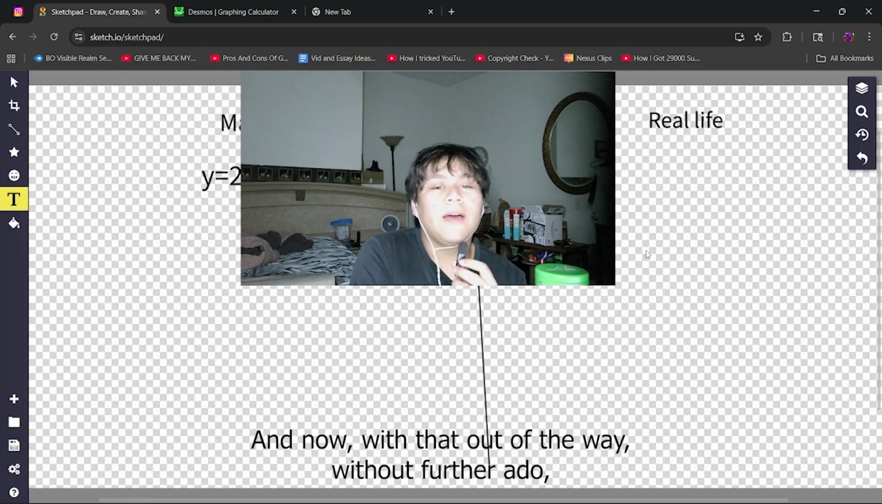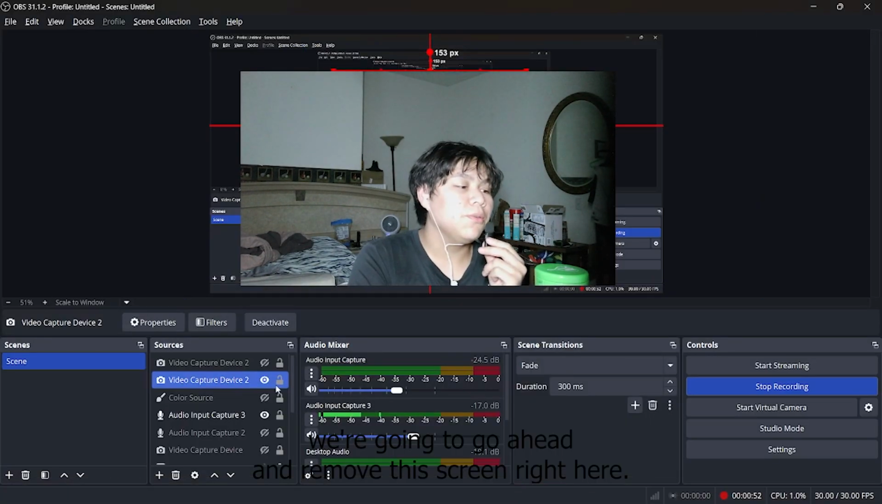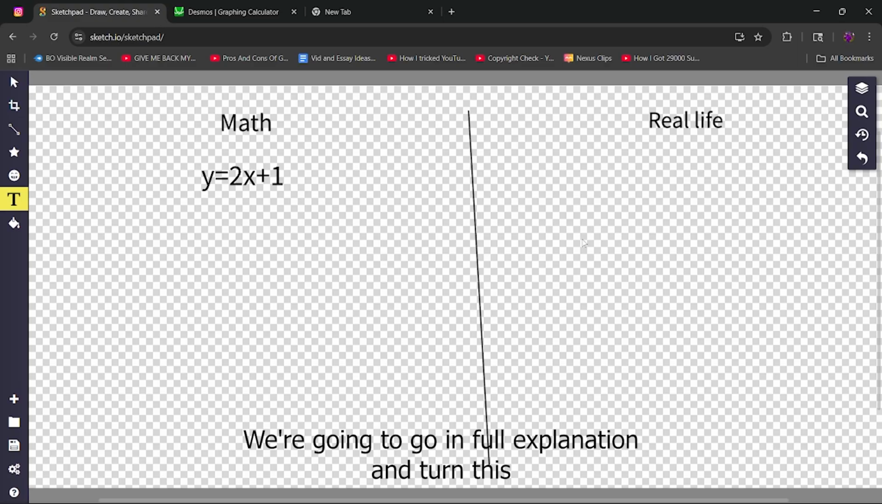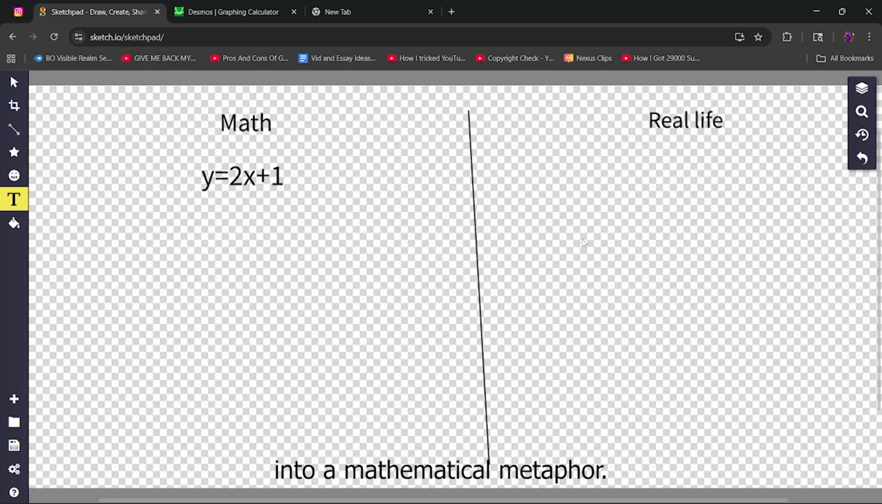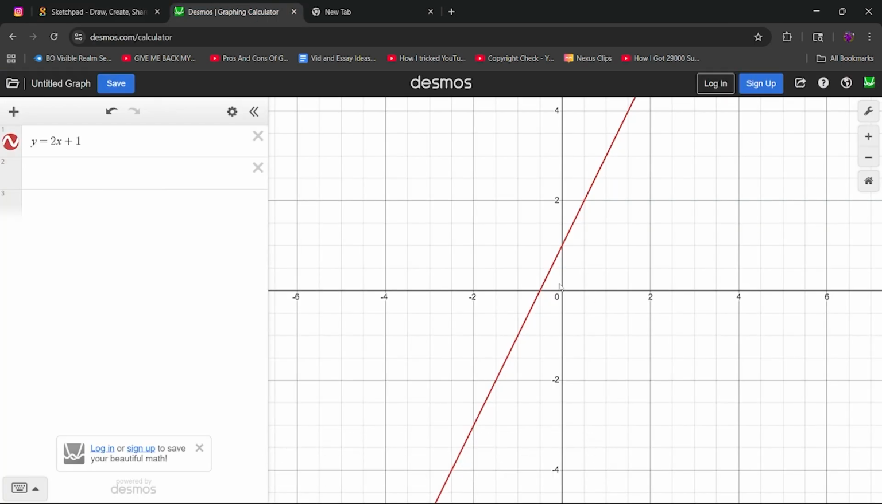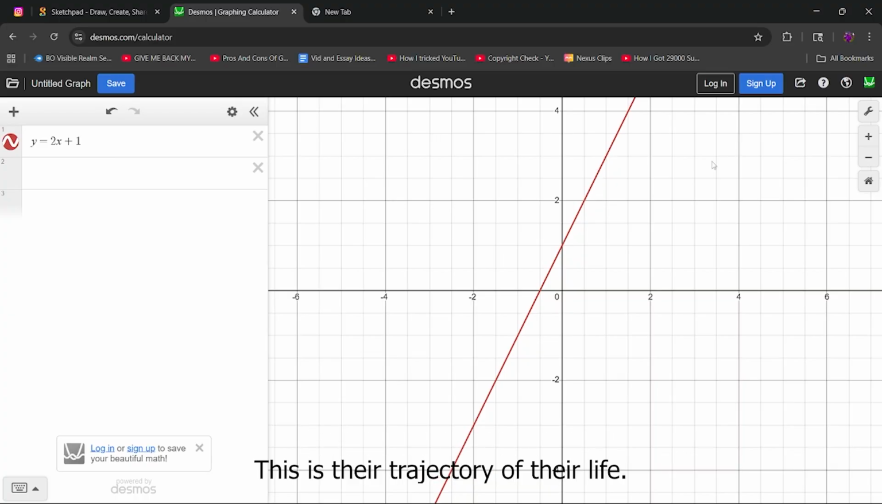And now, without further ado, we're going to go ahead and remove this screen right here. Bye bye. We're going to go into full explanation and turn this into a mathematical metaphor. Let's say that this graph belongs to a toxic person. As you can see here, this is their graph. This is the trajectory of their life. Think of it like that.